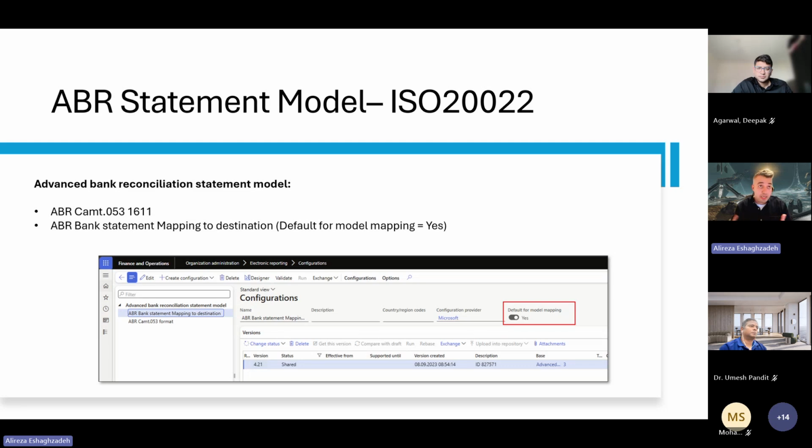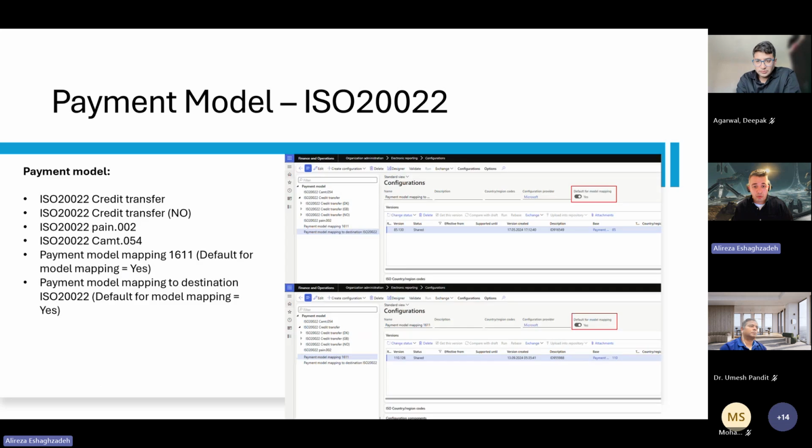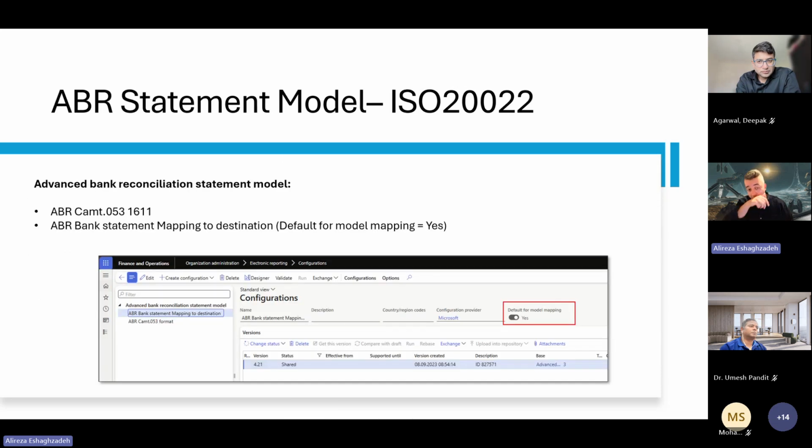A question: is it global, or do I need to import it for each company? No, it's global. You just import it from the Dataverse, and it doesn't matter which company you're in. You just import it one time. The main thing to make sure of, when it comes to the model mapping, is that you put it in one company as the default, and it will be used for all companies as the default. So this is the first part.